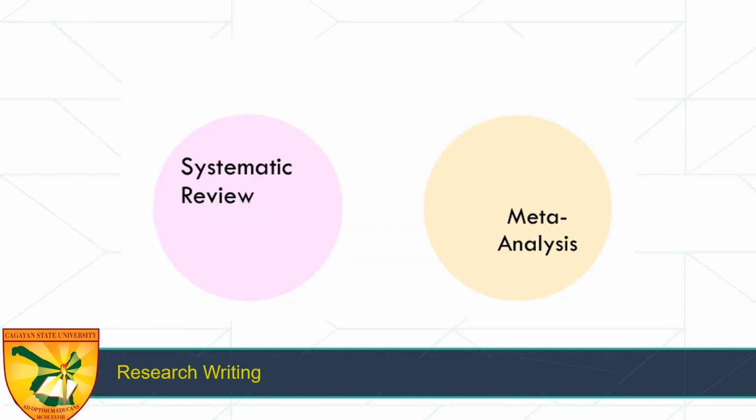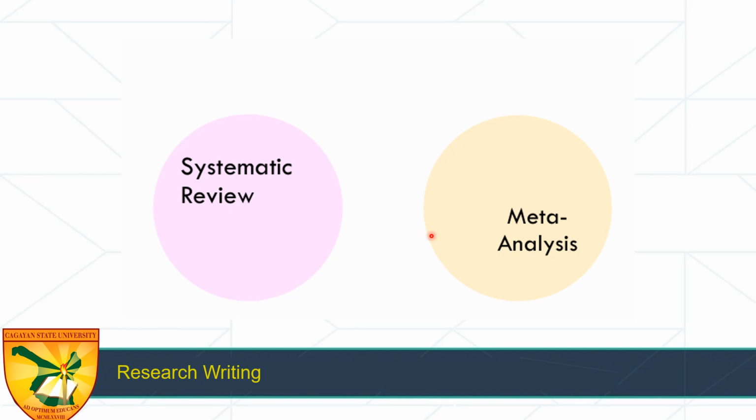Then what's the difference between systematic review and meta-analysis? Systematic review, you review all the related literatures, but there is a system. That's why method is very important in systematic review, the data extraction. Your meta-analysis is the quantitative systematic review. So you do still what is done in systematic review, but you will incorporate numbers.